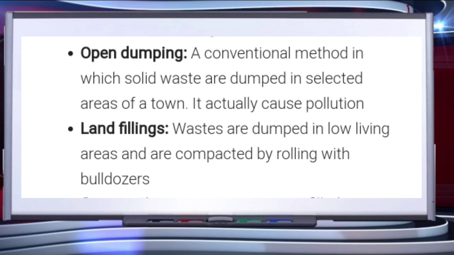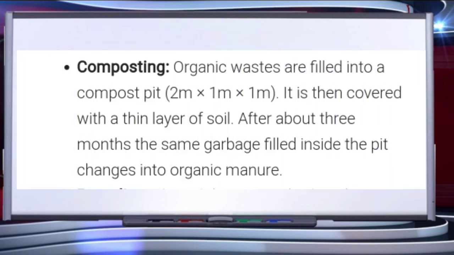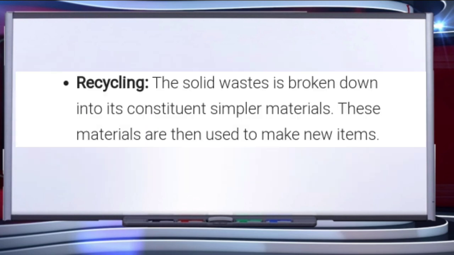The third method is landfills or landfilling. Wastes are dumped in low lying areas and are compacted by rolling with bulldozers. The next method is composting. Organic wastes are filled into a compost pit. It is then covered with a thin layer of soil. After about 3 months, the same garbage filled inside the pit changes into organic manure. And the last method is recycling. The solid waste is broken down into its constituent simpler materials. These materials are then used to make new items.